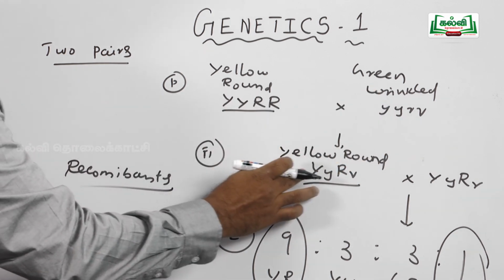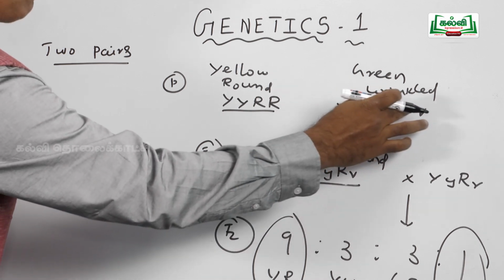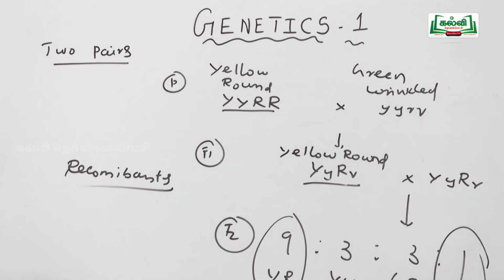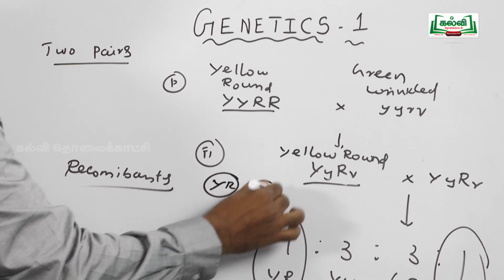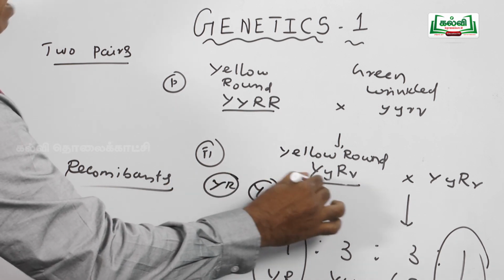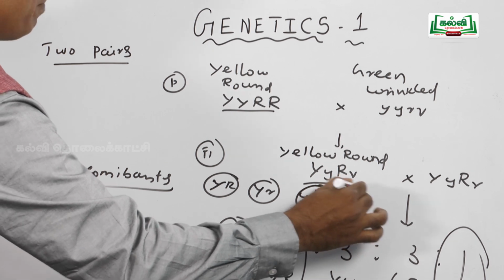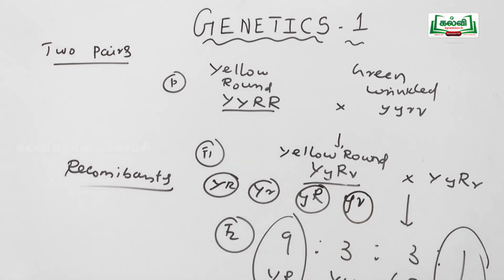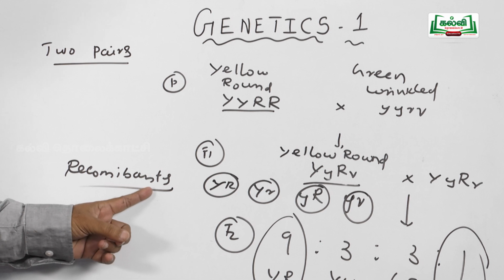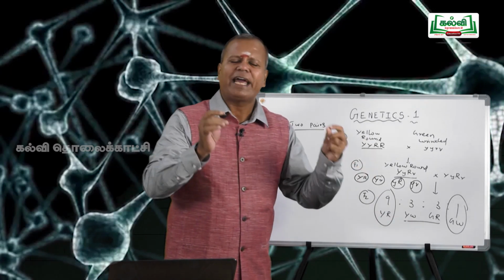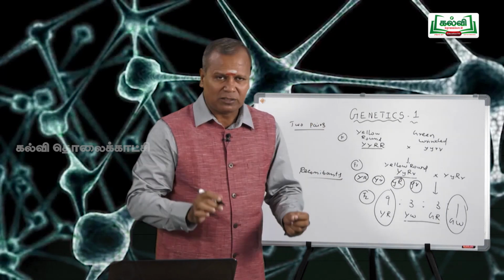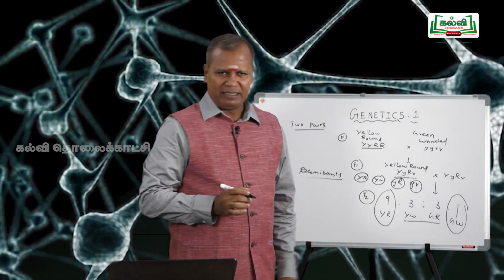Capital Y, capital R from the paternal side, small y, small r from the maternal side, they get separated or assorted independently at the time of gamete formation. It is said to be the law of independent assortment. See here, yellow wrinkled and green round are the recombinants or new varieties formed in the end of dihybrid cross. This is important for your NEET examination.